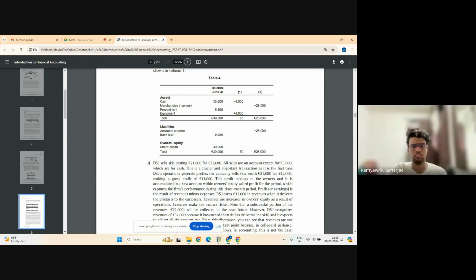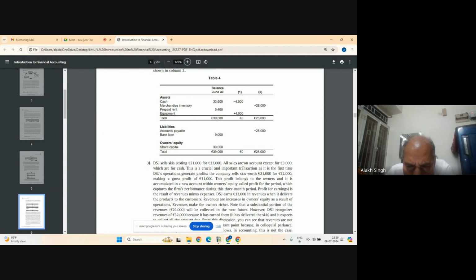It says all sales are on account except for 3,000 which are for cash. Means 3,000 has been received and the rest are on credit, means on account. They have not been cash. Out of 32,000, 29,000 has not been received, but only 3,000 cash has been received and the rest is on credit. On account means credit. So this 3,000 cash, where will it go? First of all, is this asset or liability? The 3,000 cash is always asset, so nothing to think about it.